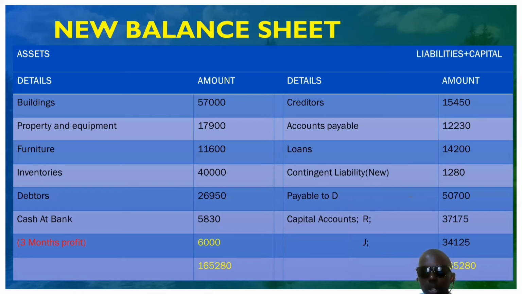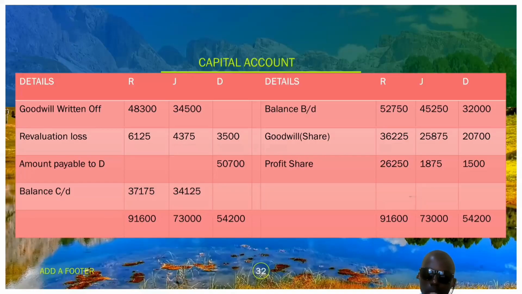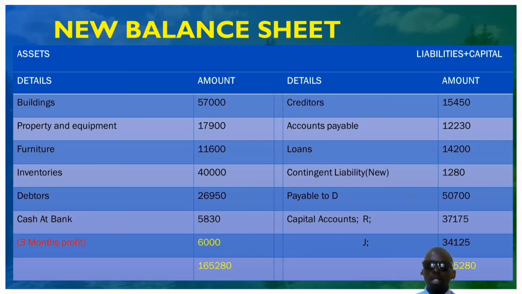On the liabilities and capital, on the credit side of the new balance sheet, we have creditors remaining at 15,450, accounts payable remaining, loans remaining, but a contingent liability. Remember, this is a liability that was proposed that it might occur, but it practically occurred, so it was recognized on the balance sheet. And the payable to D, this is the amount that you have not yet settled to D, that is the amount of 50,700 as we have seen. And these are the capital balances, the balances that we have concluded on the capital account. These balances that we've carried down are the balances recorded on the new balance sheet, as you can see.